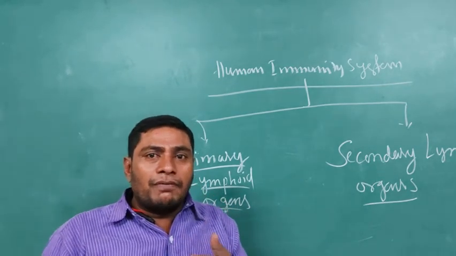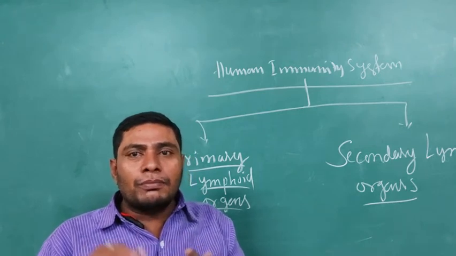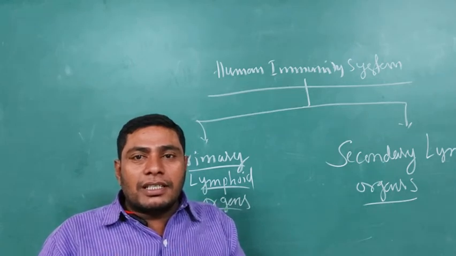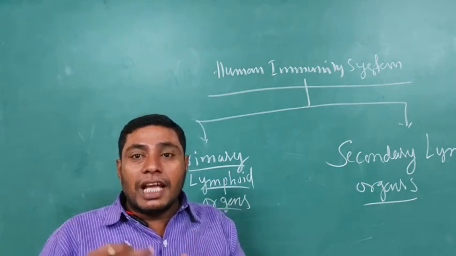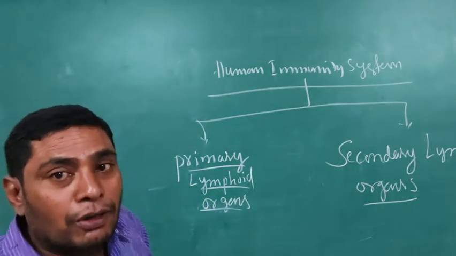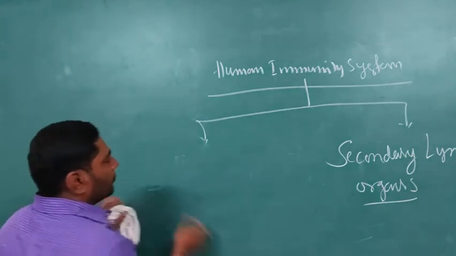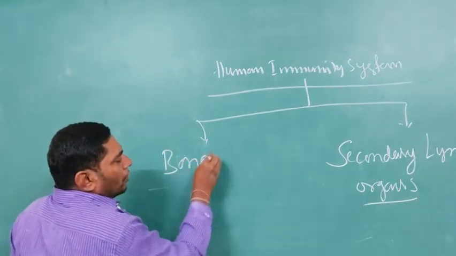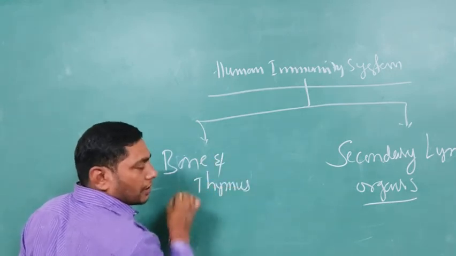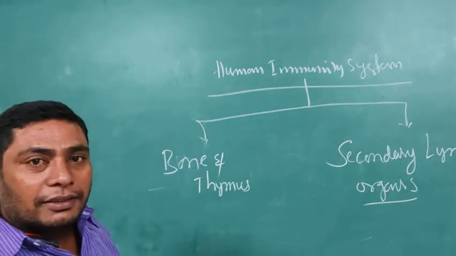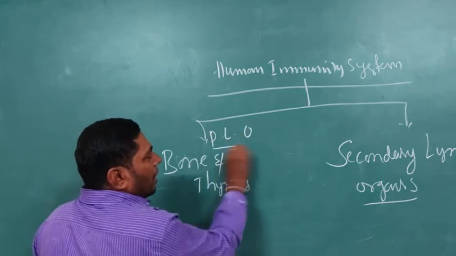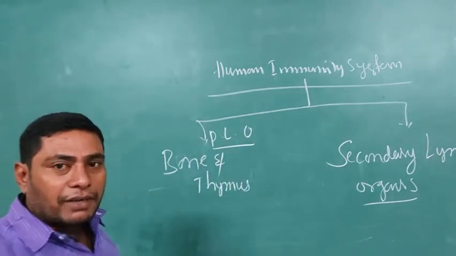Already we know that B lymphocyte maturation occurs in the bone marrow, and T lymphocyte maturation occurs in the thymus gland. So the bone marrow and thymus gland are known as primary lymphoid organs.